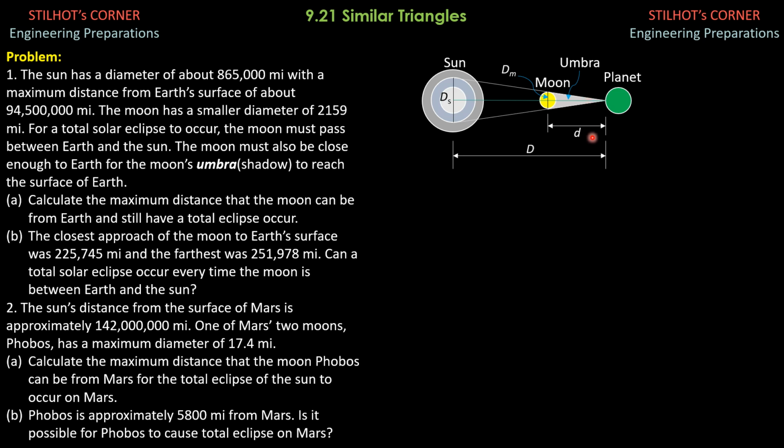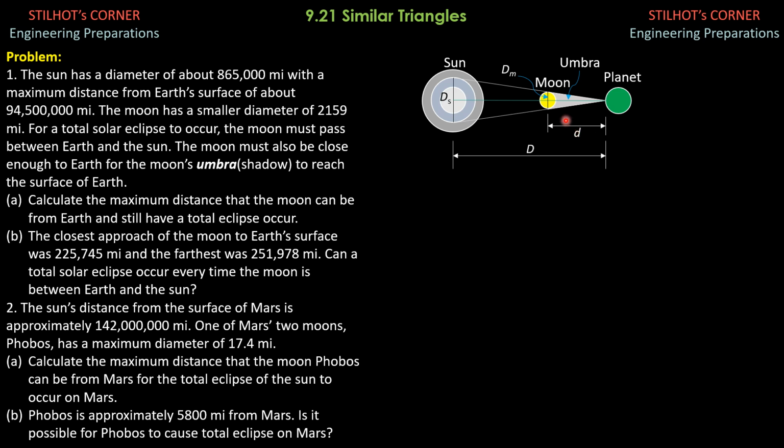The maximum distance of the Moon from any planet for a total solar eclipse to occur on the surface of the planet is denoted by small letter d. And the distance between the Sun and the surface of the planet is denoted by capital D. So by similar triangles, we need to derive a formula for this distance d here.